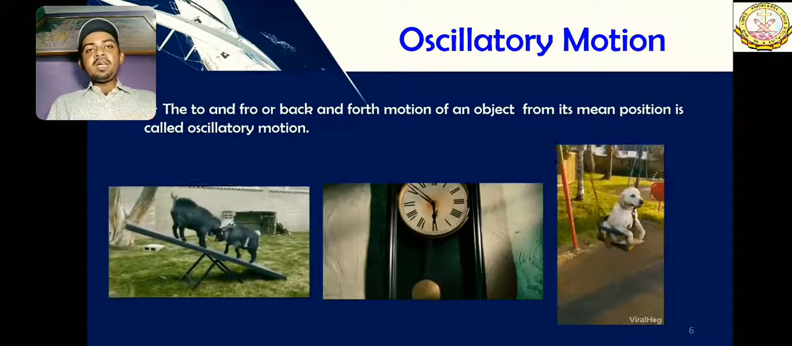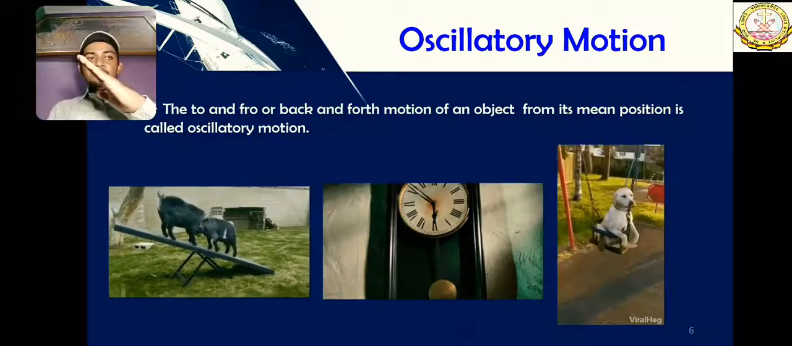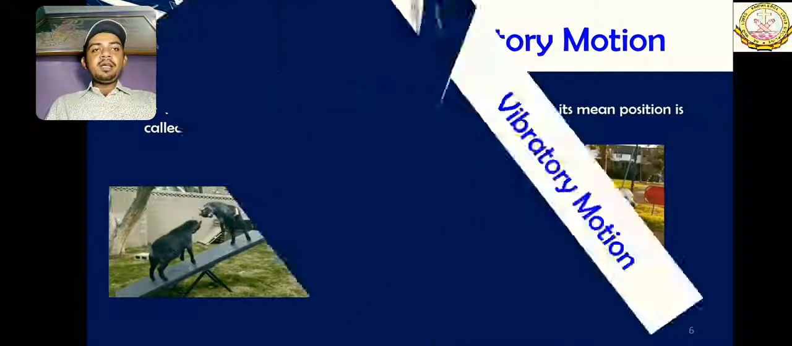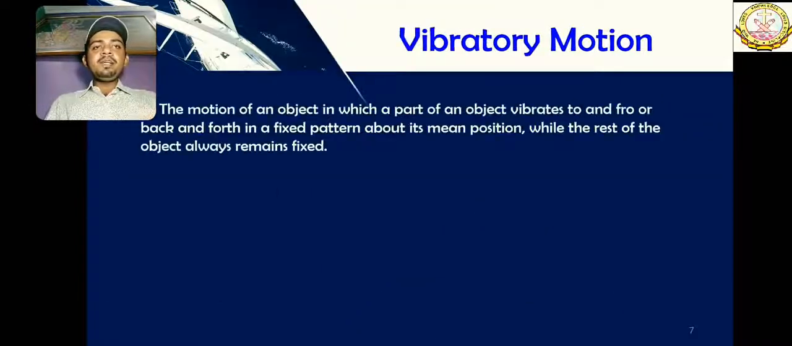Here we are talking about only the saw that is moving. Here we are talking about only the swing, and that is moving. But in vibratory motion, the whole object will not move, only some part of it. Let me show you an example.